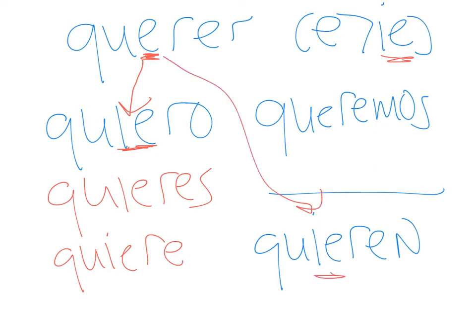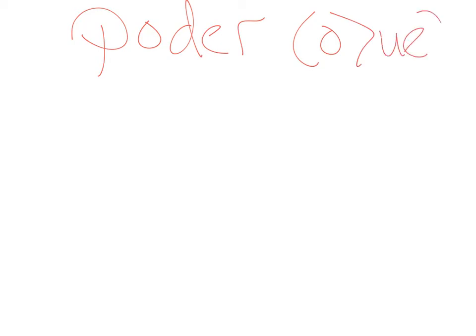Let's look at las formas de poder también. Es otro cambio radical. That's how you say stem change in español, cambio radical. Poder es verbo O-UE, and that means everywhere but nosotros. Remember the concept of a boot verb. La letra O switches to UE. So let's look at las formas de poder.